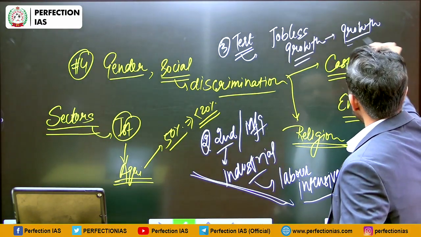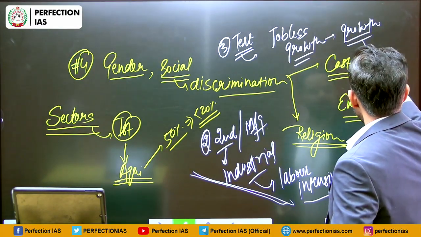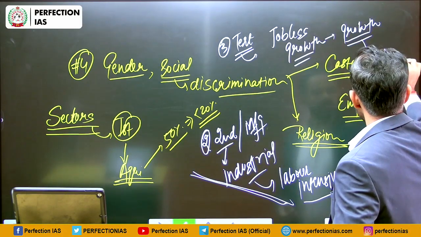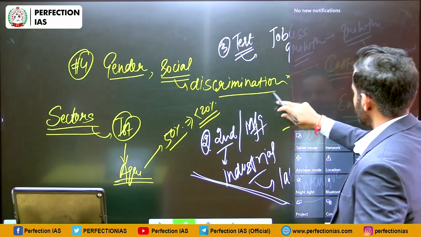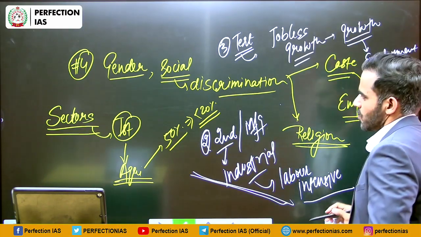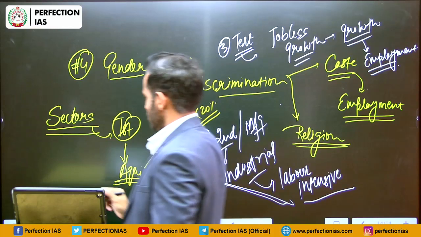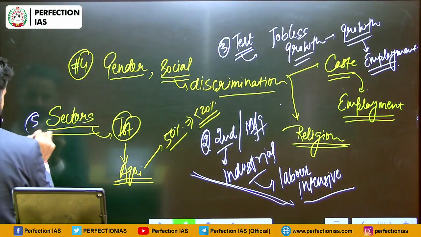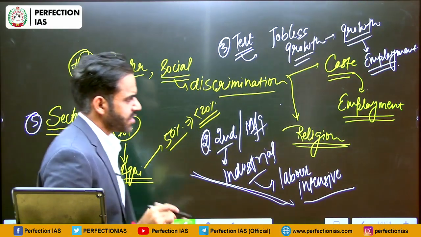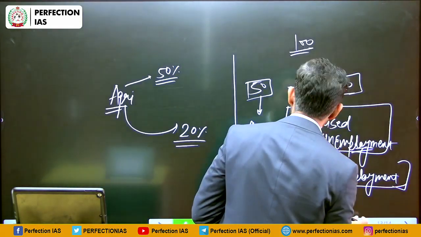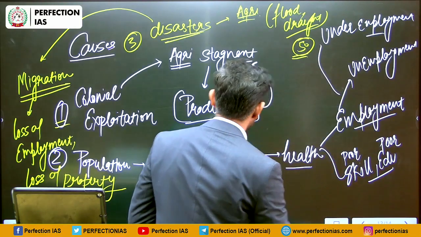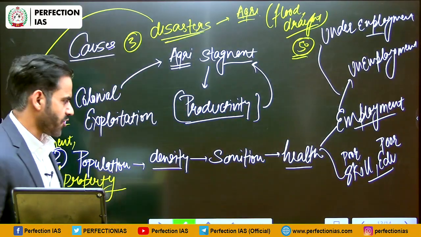So the sector is growing, but it is not providing employment opportunities. So it is not providing that much employment opportunities. So this was our fifth dimension. See, this list is not possible to list out all the parameters, but the most important thing is that you should have some ready-made points.